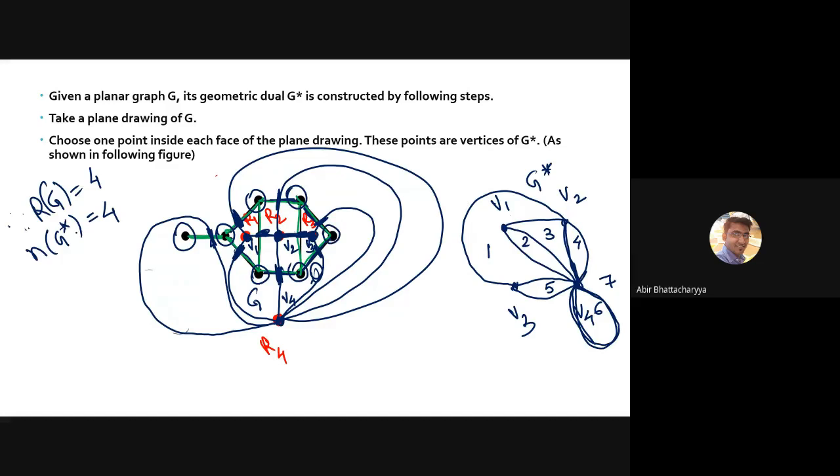So since G is having 7 vertices and G star has 7 regions, our G star calculation is right. Whatever we have calculated is the correct calculation. So your G star is actually this one. This one is your G star, and this one is also your G star, but this is such a messy one. So first you have to draw this messy G star, then you have to draw the isomorphism of this graph. I will explain everything in another example. Just try to understand.